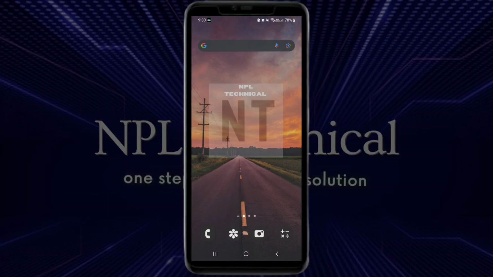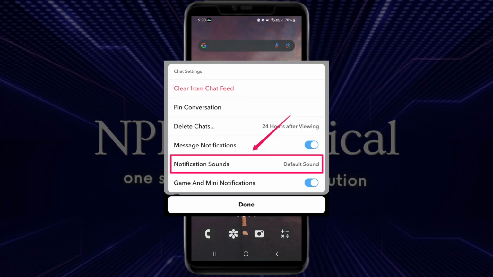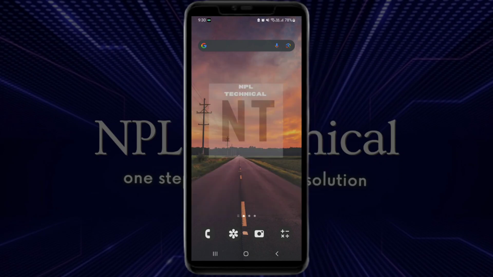Today in this video we're going to talk about the problems users have faced in Snapchat. That is, whenever they record a snap, the sound option does not work and we are not able to hear any audio. After you have followed the instructions I have given you in this video, your problem will be 100% fixed. So without any further delay, let's dive into the video.